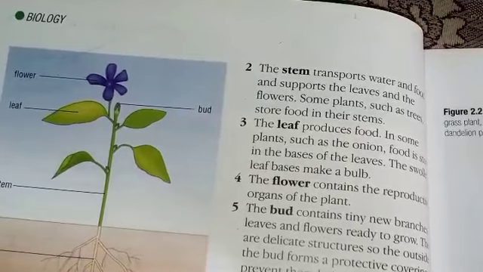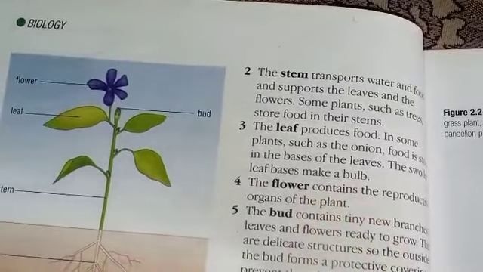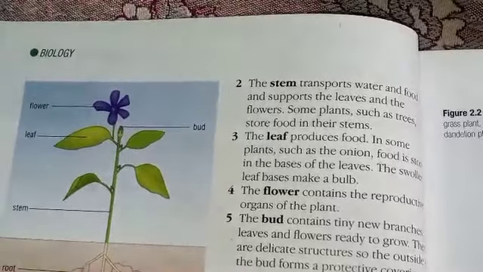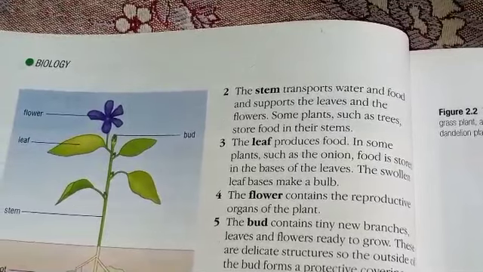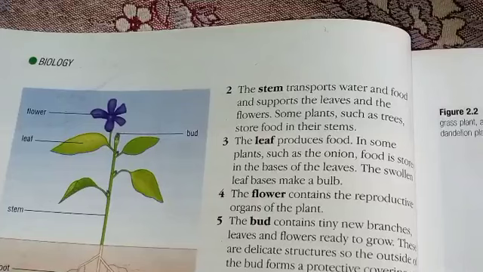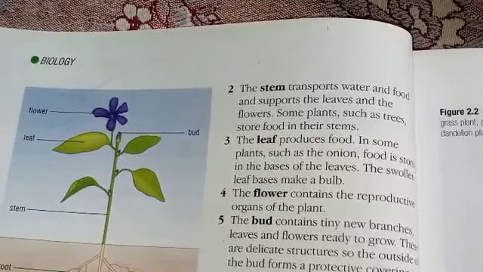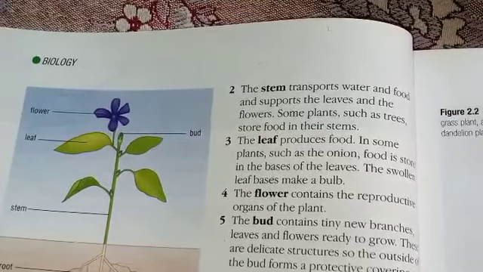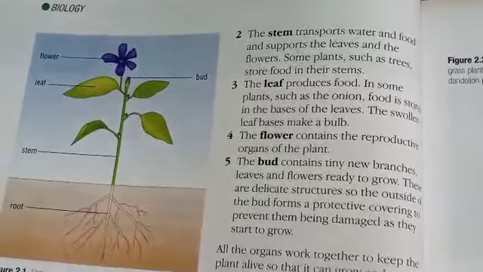Now the third organ is the leaf. The leaf produces food. In some plants such as onion, food is stored in the bases of the leaves. Now they are saying that in some plants, we have just studied that some plants store their food in the roots, some plants store their food in the stem, but onion-like plants store their food in the leaves. The swollen leaf bases make a bulb, okay.